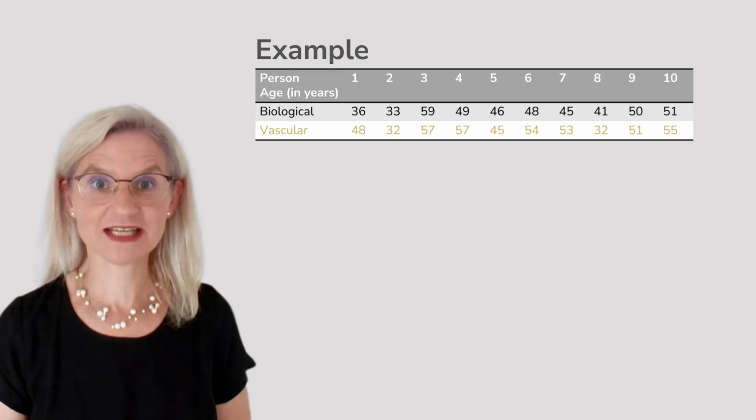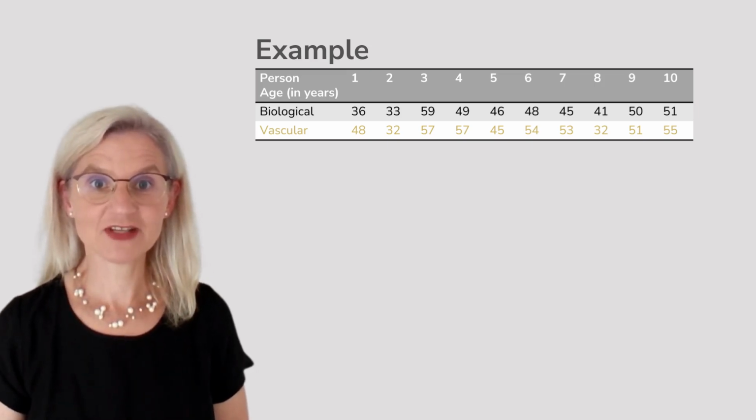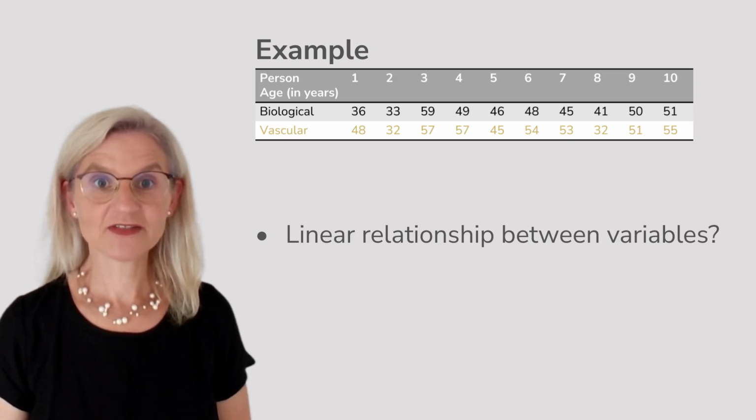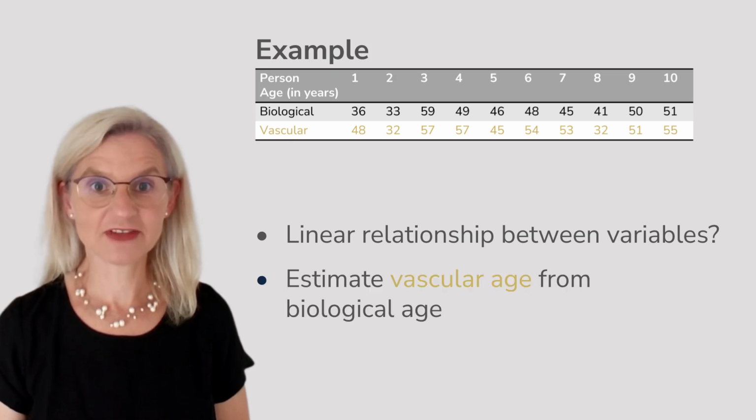Let's look at the following example. For 10 individuals, both their biological age and their vascular age have been recorded. Here you can see the results table. We are interested in two key questions. Is there a linear relationship between these two variables? And if such a relationship exists, how can vascular age be estimated from biological age?